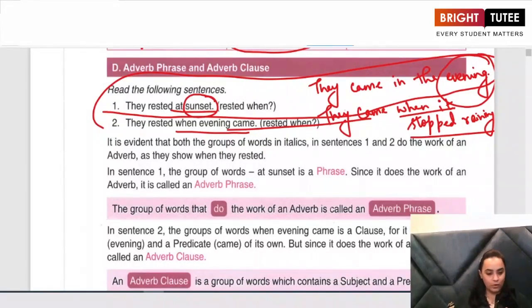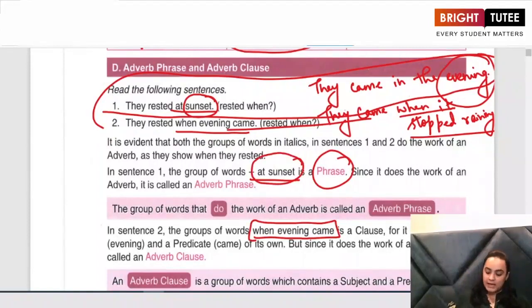Now let us look at what has been given to us. In sentence 1, what was my answer? At sunset. What is "at sunset"? It is a phrase. On the other hand, in the second sentence, my answer to "when" was "when evening came." So in the first sentence, the answer was a phrase. In the second sentence, my answer was a clause.